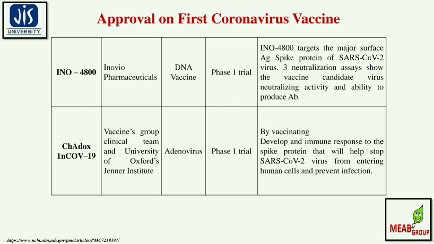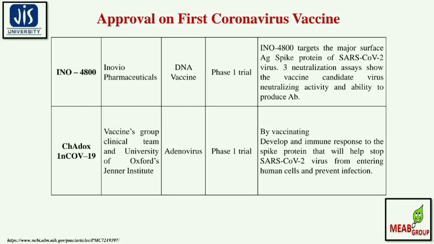INO-4800 targets the major surface antigen, the spike protein of SARS-CoV-2 viruses. The neutralization assay in the phase 3 shows the vaccine candidate neutralizing the virus, with the activity and ability to produce antibodies.